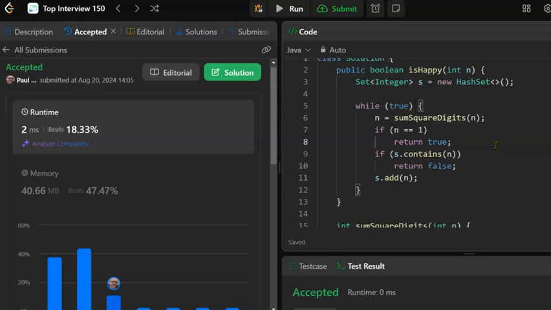But anyway, that's it. So happy number is, can we get to 1 or do we go into a cycle? So we test for the cycle. Every time we see a number that isn't 1, we check and see if it's in the set. If it is in the set, we're in a cycle. If it's not in the set, we add it to the set and we keep going until we either find a cycle or we get to 1. And that's it.